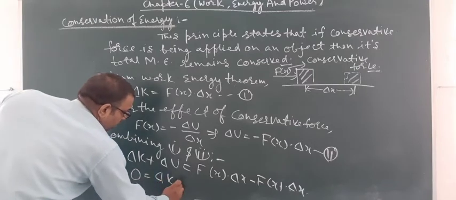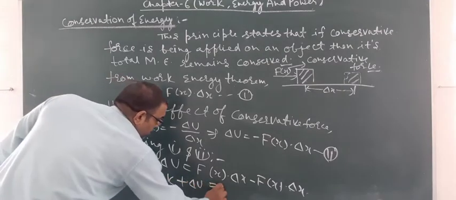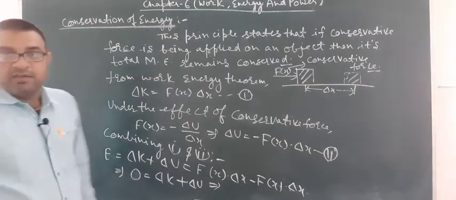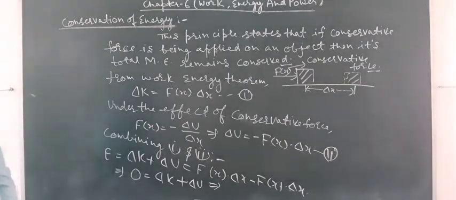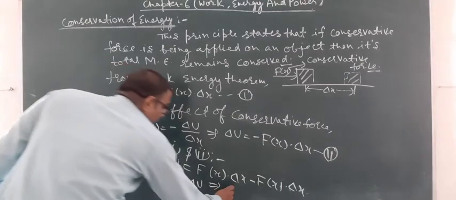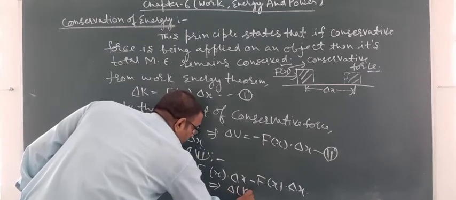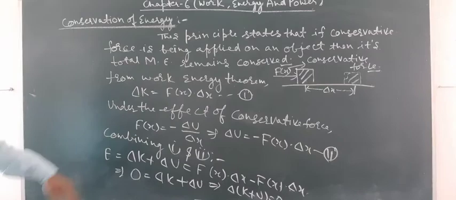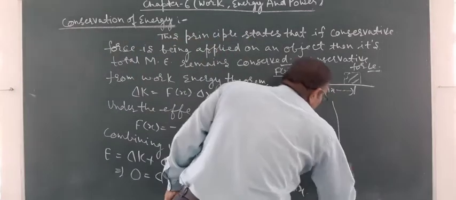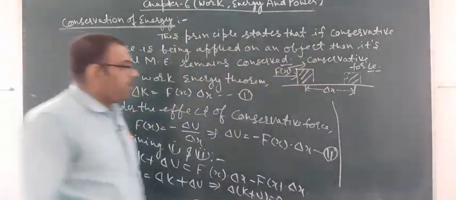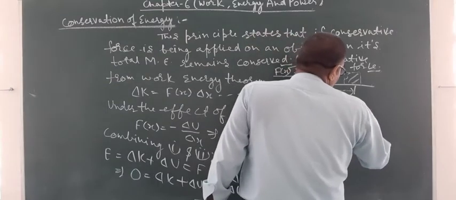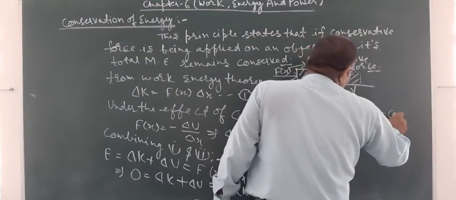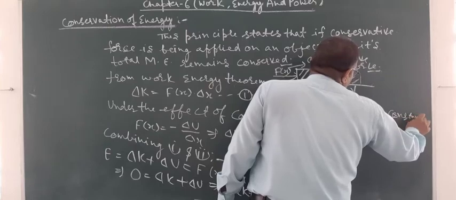That is, delta k plus delta u is equal to 0, and if the change is 0, then k plus u is equal to constant.